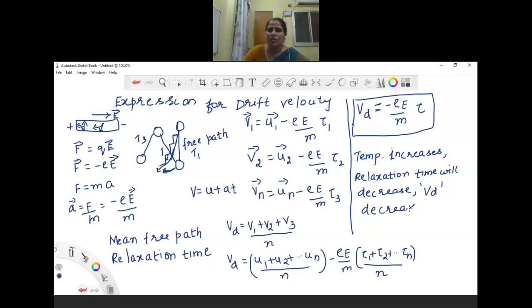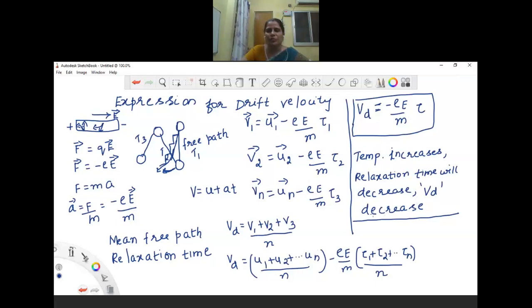So this is a very important thing. As temperature increases, the relaxation time will decrease, and if the relaxation time decreases, the drift velocity also decreases.